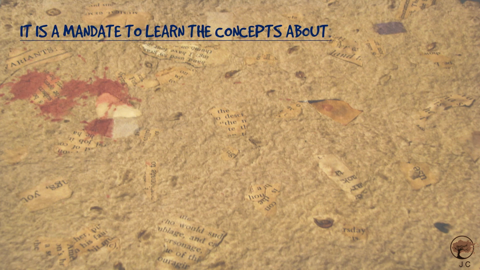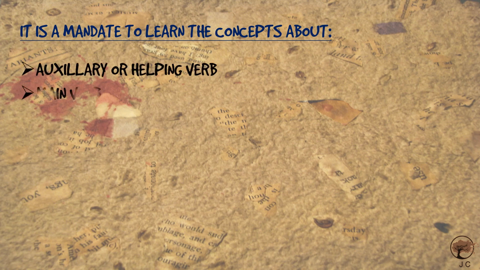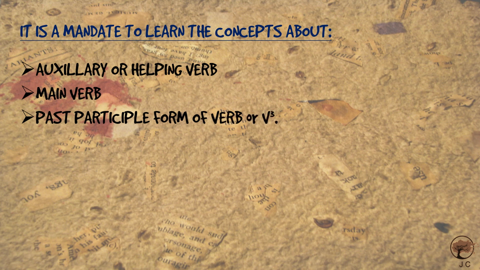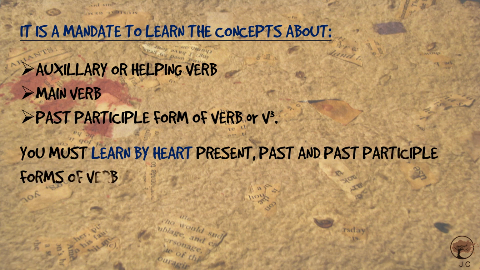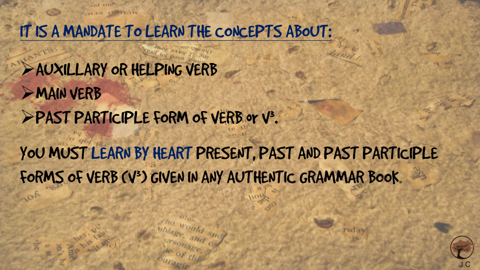For your convenience, it is a mandate to learn the concepts about auxiliary or helping verb, main verb, past participle form of verb, or V3. You must learn by heart present, past and past participle forms of verbs, V3, given in any authentic grammar book. What you have to do is practice and apply these formulae I have given you.